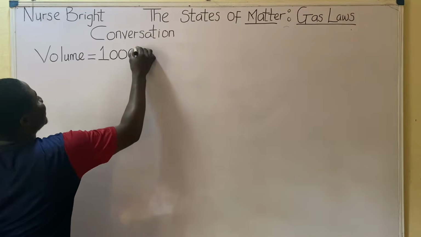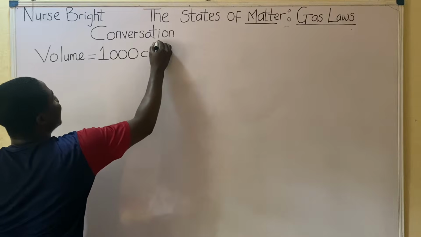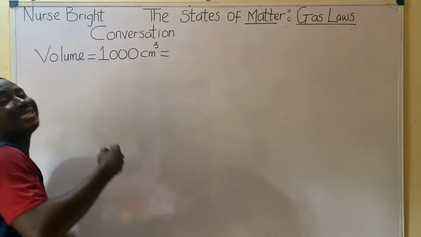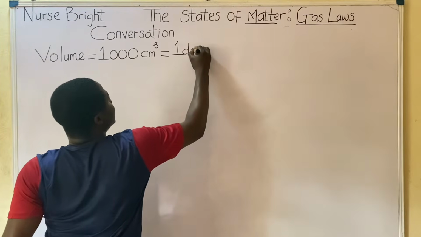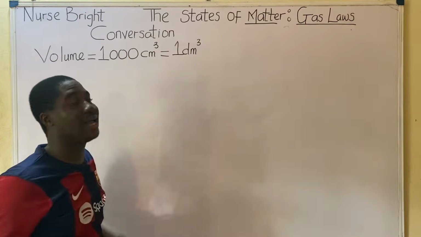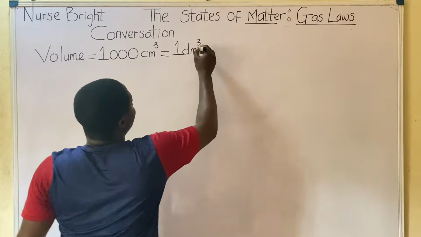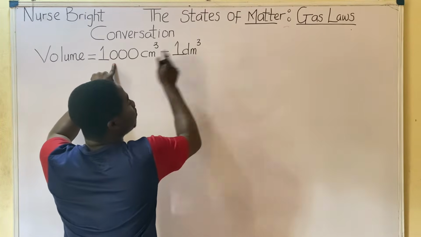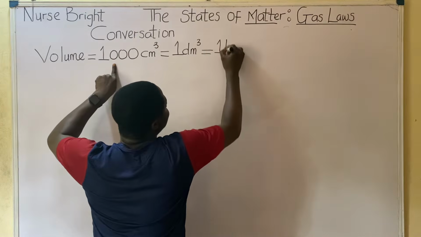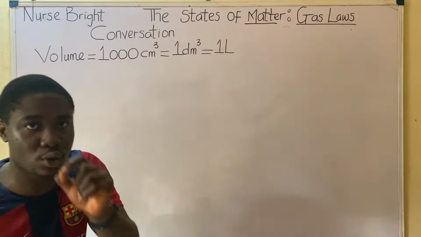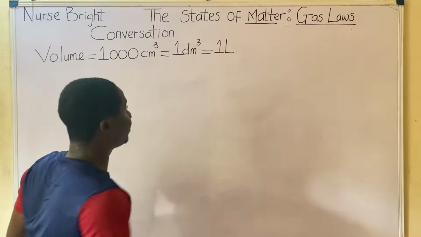So we have to understand that 1,000 cm cube is the same as 1 dm cube. This is very important. And 1 dm cube, which is equal to 1,000 cm cube, is the same as 1 liter. Please, these conversion factors are very, very important for you.